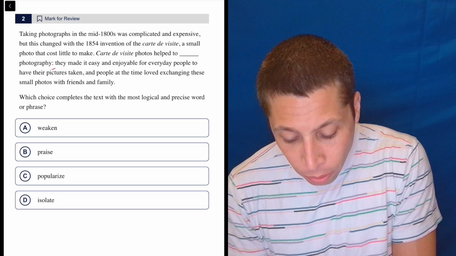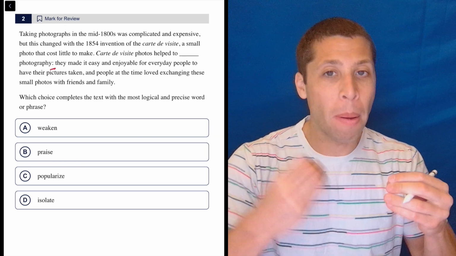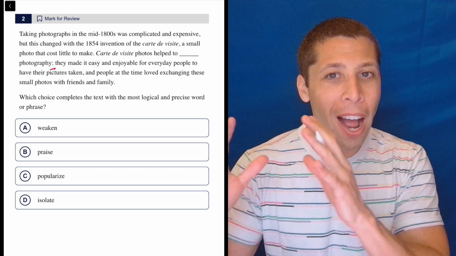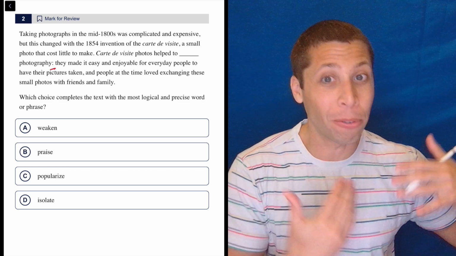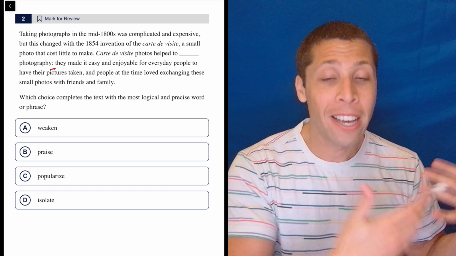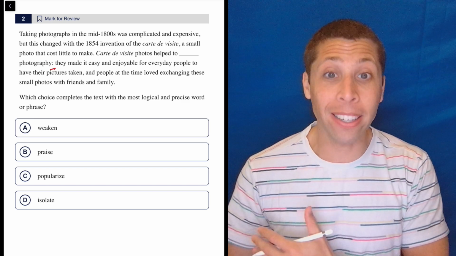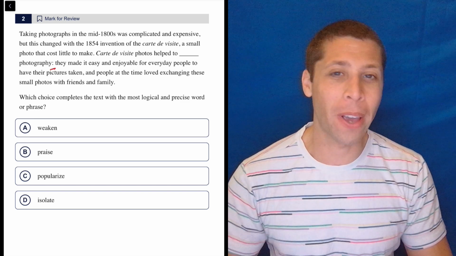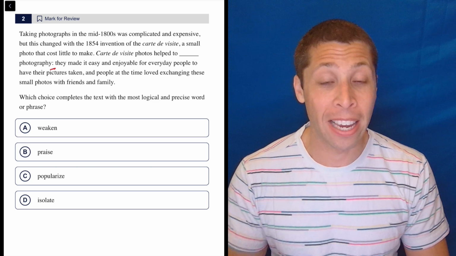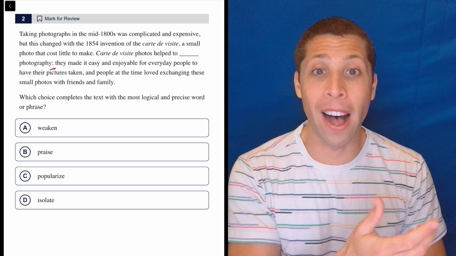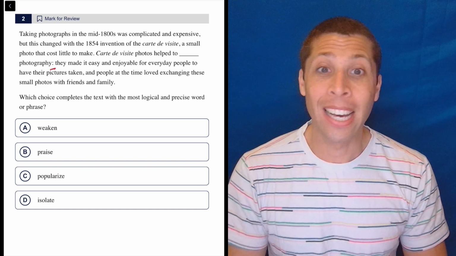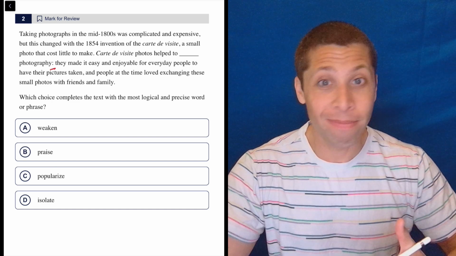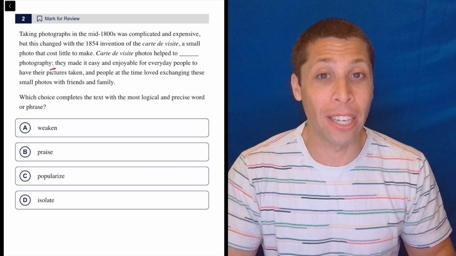Now that colon right there is telling me I'm about to repeat myself. Whatever I just said in that blank, which I don't know what it is yet, is about to be kind of reinforced or explained using the part after the colon. That is grammatically what a colon does, but especially on these vocab questions, it's their way of basically saying, here's something that we're about to define, and sometimes the blank is in the definition, sometimes it's in the part at the beginning. Doesn't matter, just go with some sort of repetition there.